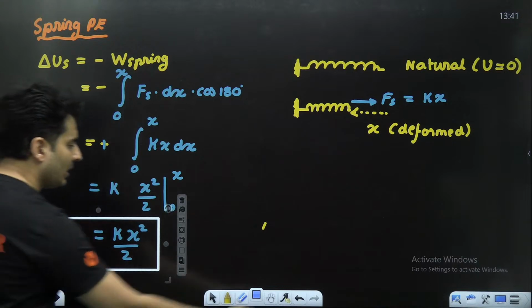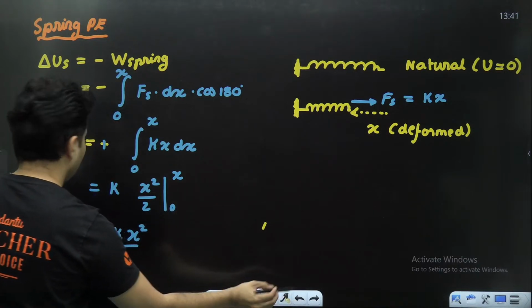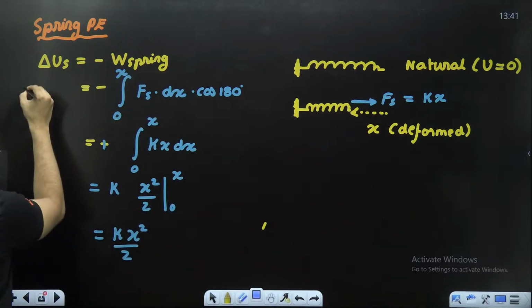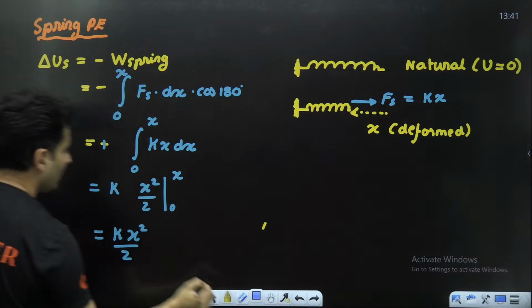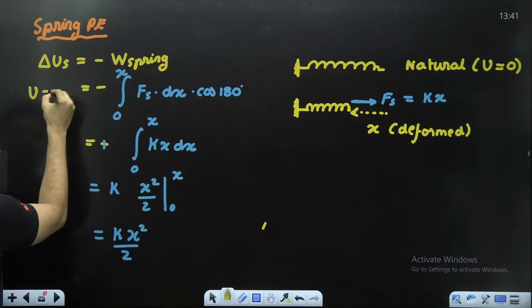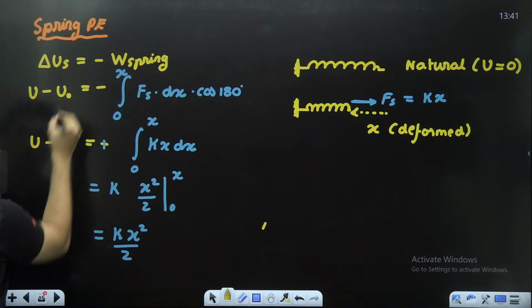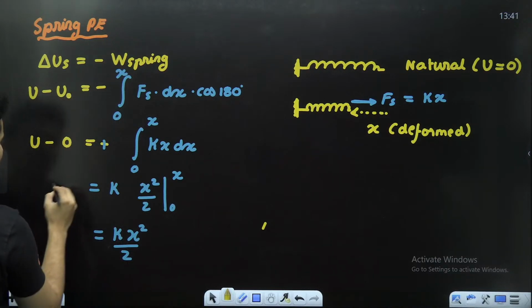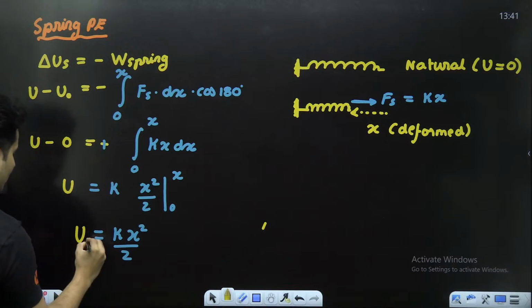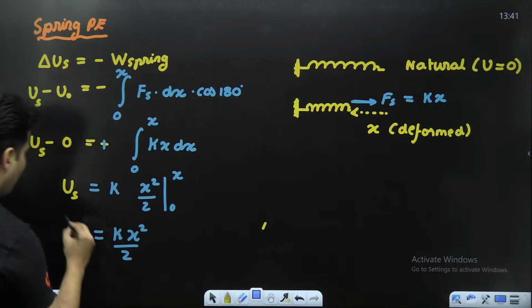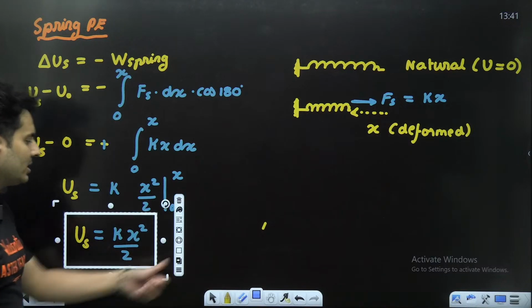But there is one more thing over here. Since we assume this as zero potential energy, this will be final minus no extension. When there was no extension, energy was zero, so it will just be U. So it will give me the exact amount of the spring potential energy if I assume no extension as zero.